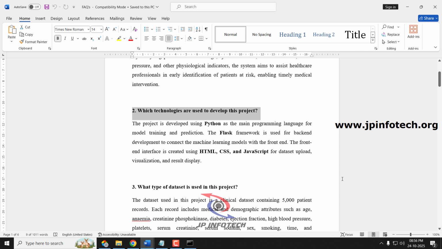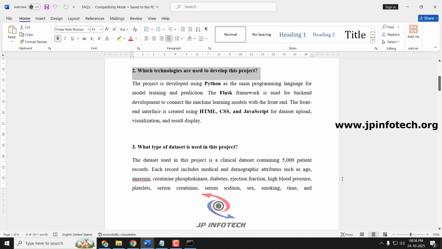Next question, which technologies are used to develop this project? We have used Python as the main programming language, HTML and JavaScript for the front end part, and Flask as the web framework.